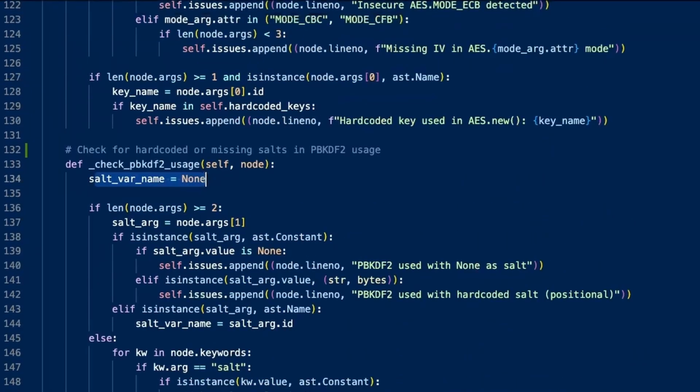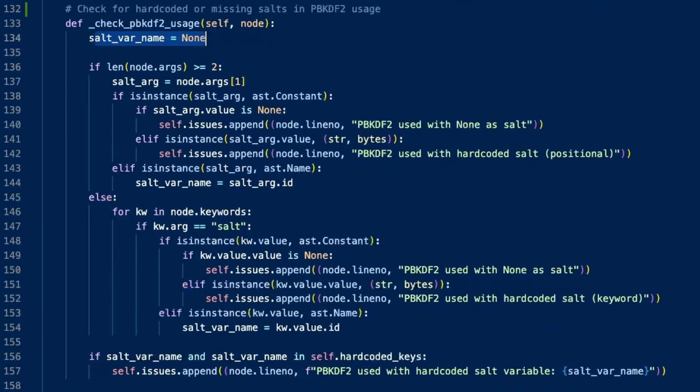Now let's move on to check PBKDF2 usage, which is our next function right here. It looks huge, but actually it's not. It's very simple. So here I look at the salt argument to PBKDF2. I check if the salt is None, which is insecure, a hard-coded string or bytes, so it's going to be this line, or a variable that was previously assigned a hard-coded value.